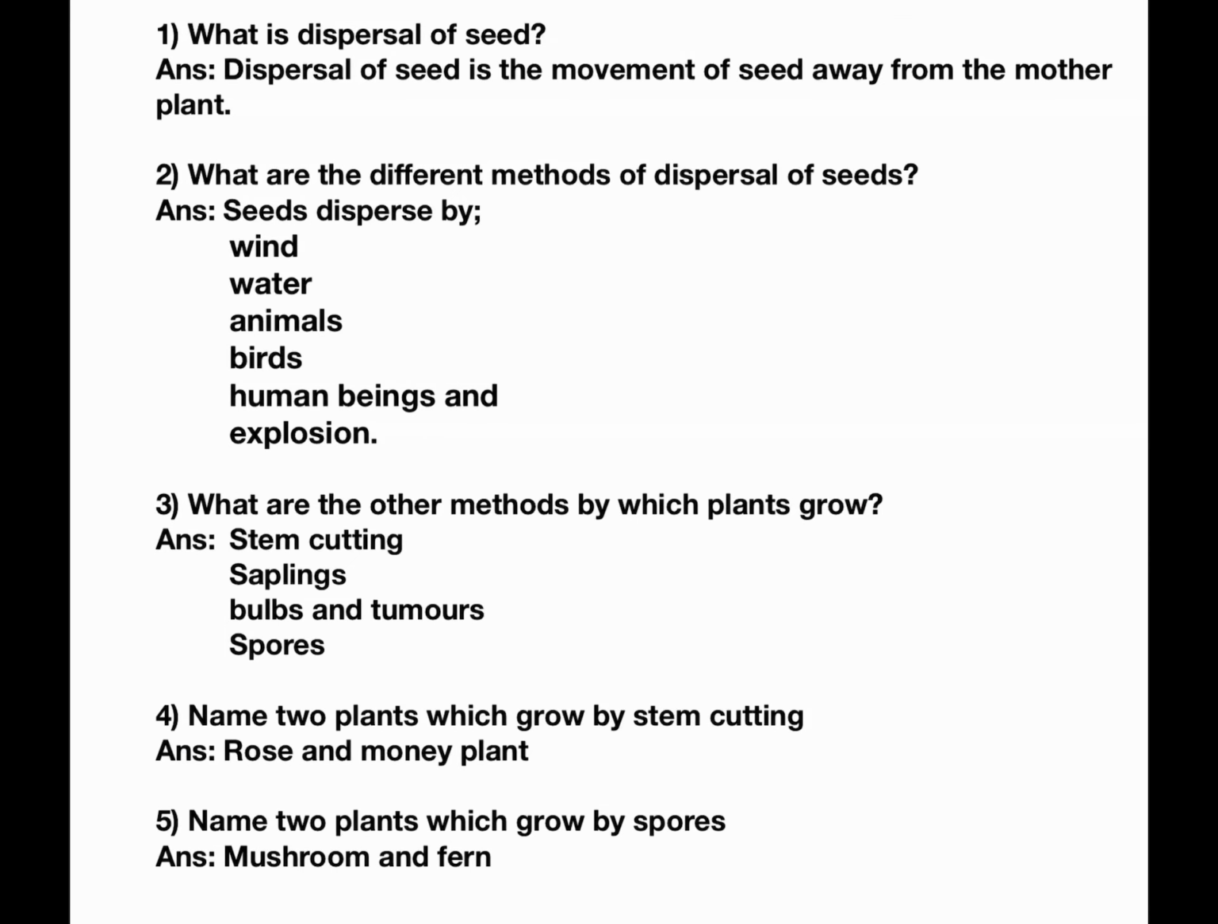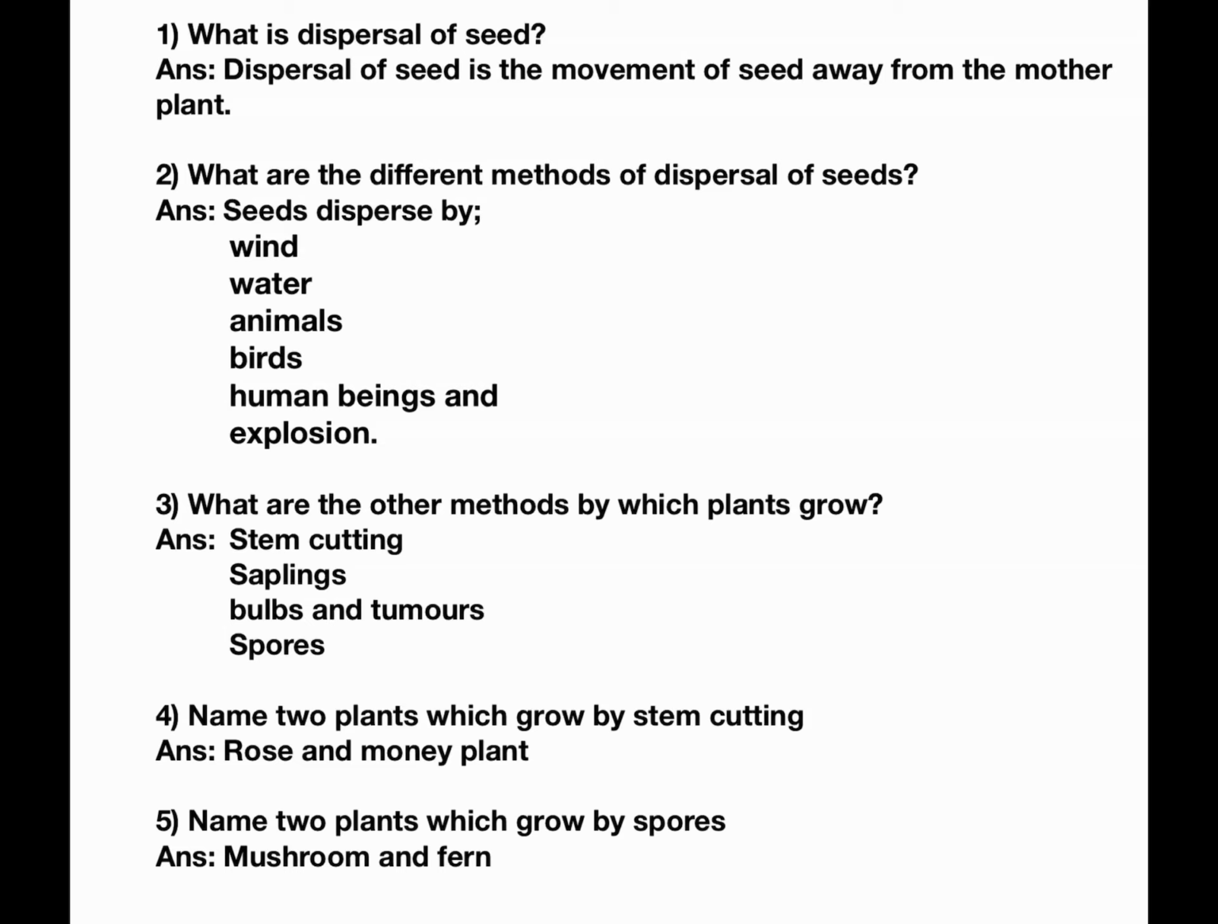Let's discuss the question answers. What is dispersal of seed? Dispersal of seed is the movement of seed away from the mother plant. Okay, children. Second one, what are the different methods of dispersal of seeds? Seeds are dispersed by wind, water, animals, birds, human beings, and by explosion. These are the different methods by which the seeds disperse.